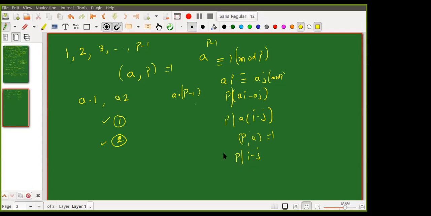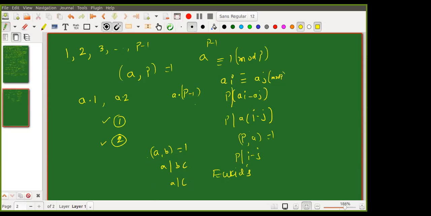Not that way. We are actually using Euclid's lemma. Prime is also fine, but this is better, so that you can apply it at different places. I am not denying what you are saying, but it is better to apply this: if the GCD of a and b is 1 and a divides bc, then a divides c. That is what we are using. Again, do not assume this. Prove it. How to prove this one?